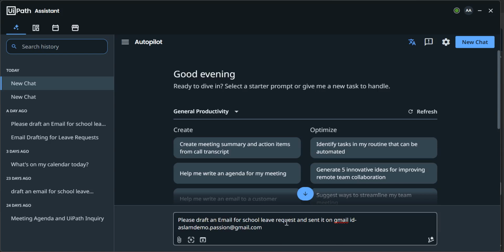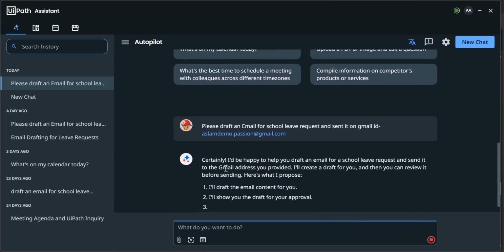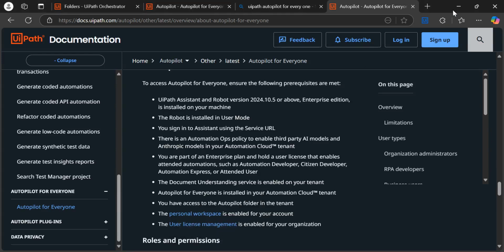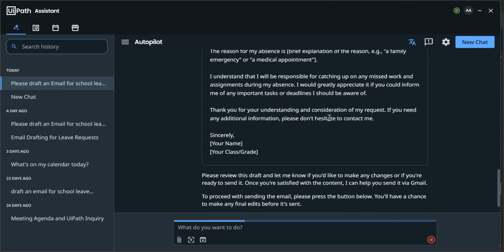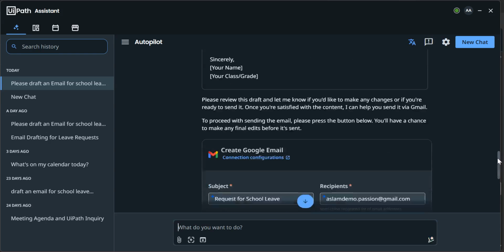And I have already configured the Gmail. Okay, so I just type here: draft email for a school leave request and send to Gmail. So this is the email ID I have given. Let me open my Gmail also. Right, so just see it.